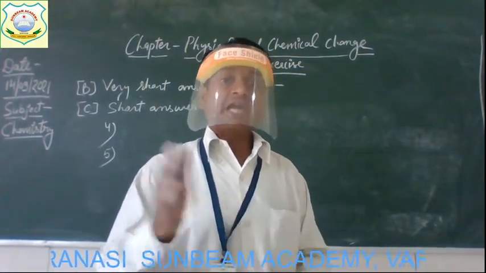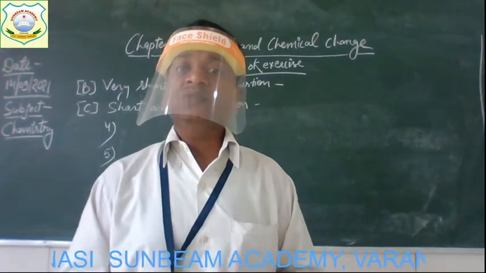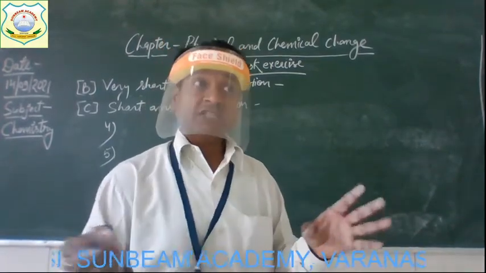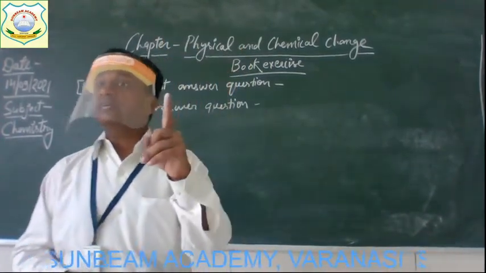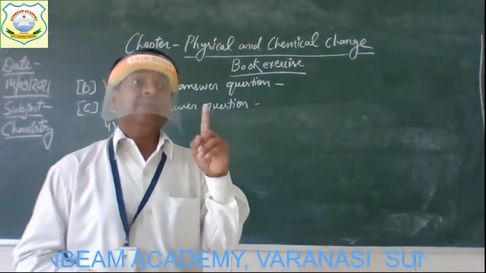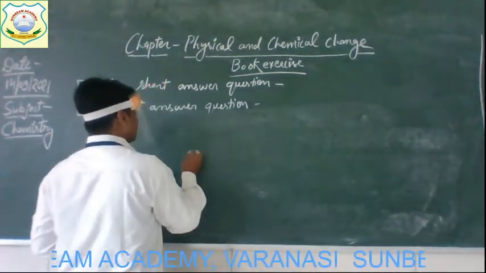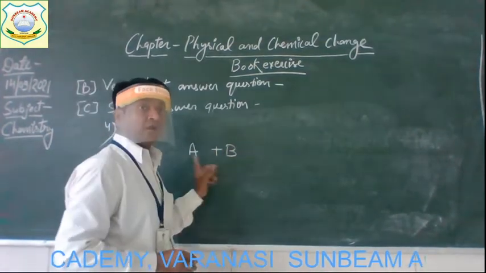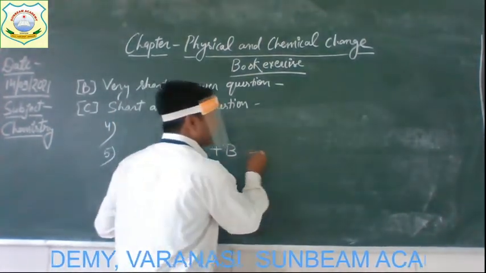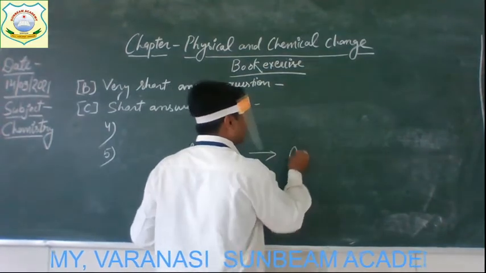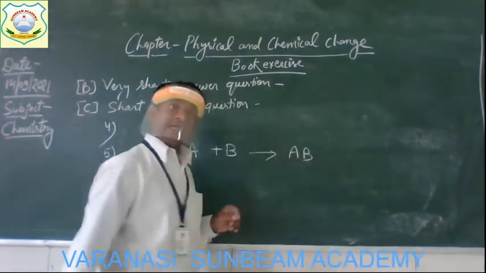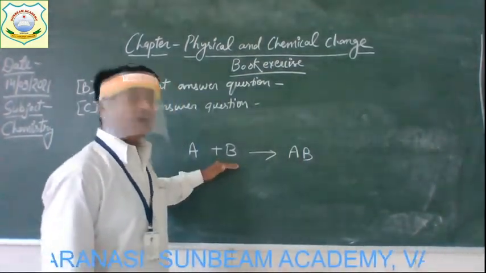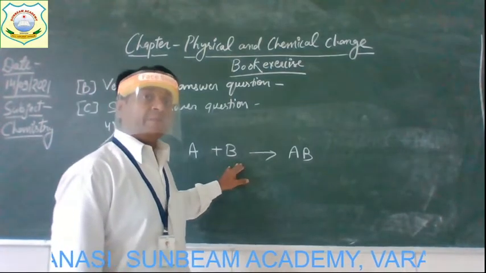Such types of chemical reactions are known as combination reactions, and this can be generally represented as A plus B, these two combine together and form a compound AB. Such kinds of reactions are known as combination reactions.